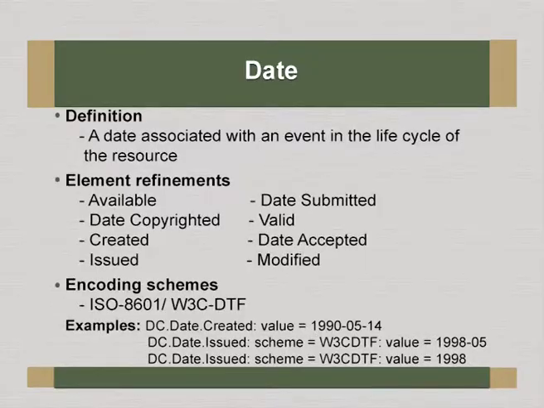So date is really complex in the sense it has lots of element refinements. Okay, in plain Dublin Core, date doesn't really get expanded to too many things. It is a simple date of publication rather. But if we want to achieve more refinement in qualified Dublin Core, we have various kinds of dates, that is date available, date of copyright, date created, date issued, date submitted to the repository, valid date, date accepted, date modified. So many dates are there.